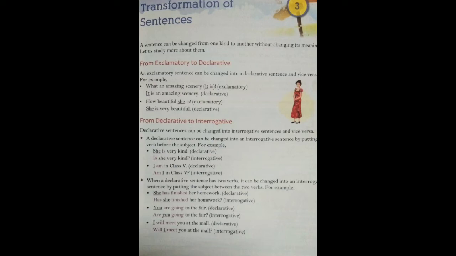For example, she has finished her homework. She is what? Subject. Has and finished. These both are what? Verbs. Now, in order to convert this declarative sentence into interrogative, the answer will be, has she finished her homework? So the subject is placed between the two verbs. Similarly, in the second sentence, you are going to the fair. You is what? Subject, and are is what?